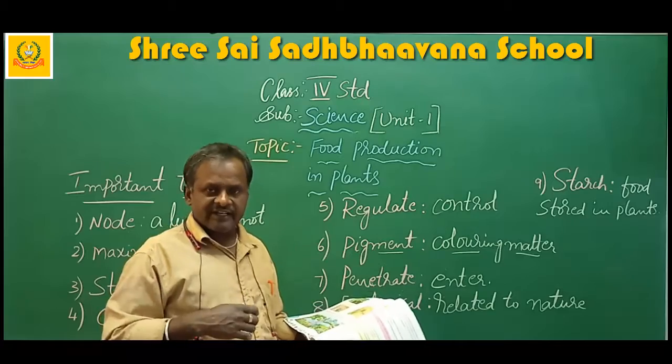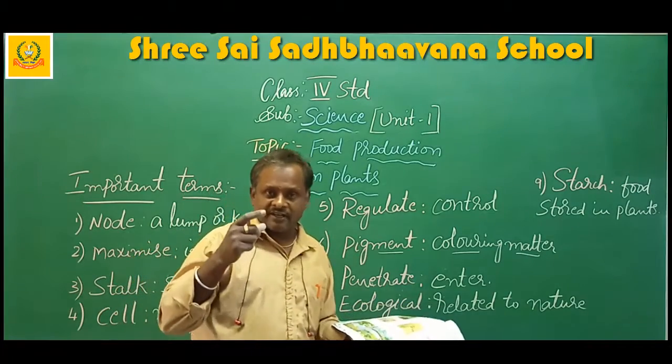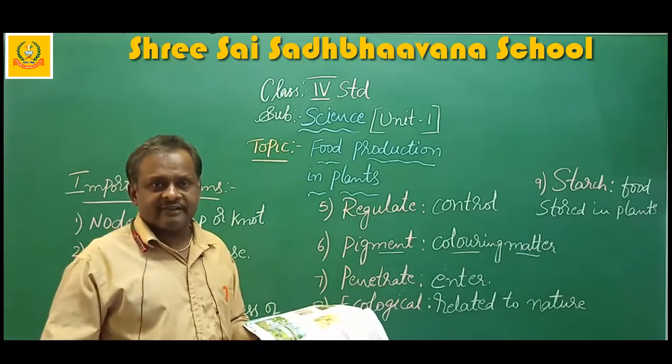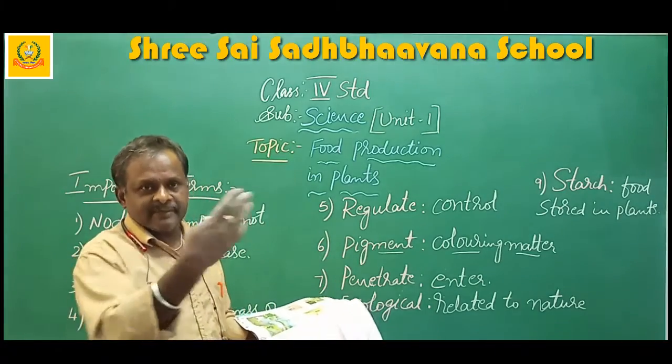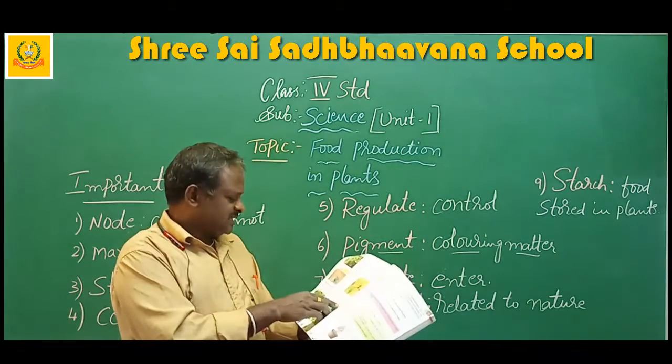Animals need food to eat and oxygen to breathe. Animals, what do we need? We need food to eat and oxygen for our breathing purpose. That is what we are getting from the plants. That means we are depending on them. Plants provide oxygen and food to animals.